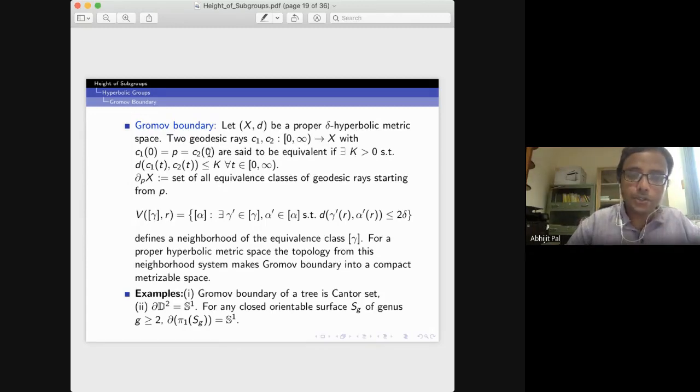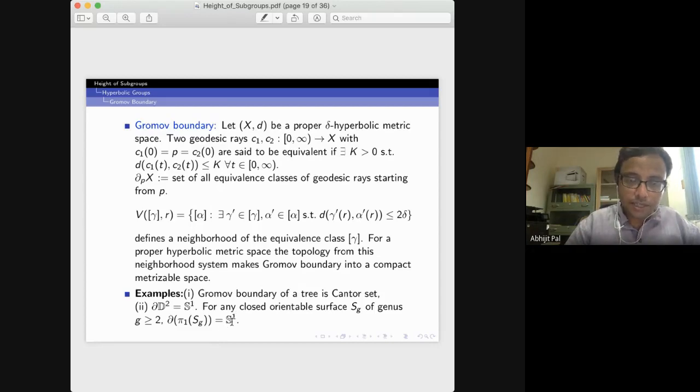So corresponding to a proper hyperbolic metric space, you can assign a boundary at infinity, and one can prove that this boundary is compact, and in fact it is a compactification of X, called the Gromov compactification of X. For instance, if you take a proper tree, that is a zero hyperbolic metric space, and one can prove that the Gromov boundary is a Cantor set. And the Gromov boundary of this Poincare disk is the circle.